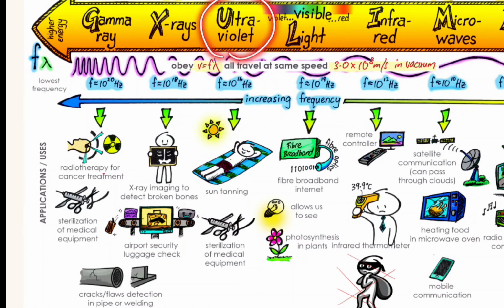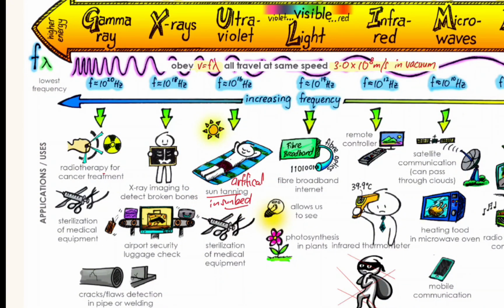Next, we have ultraviolet. Over here, it is good to put artificial sun tanning in a sunbed, because when we talk about application, that's what we want. On normal days, we actually do not like to be under the sun because it can cause pigmentation, or even lead to skin cancer or freckles. So it's good to put sunbed, because there you really want to get the suntan.